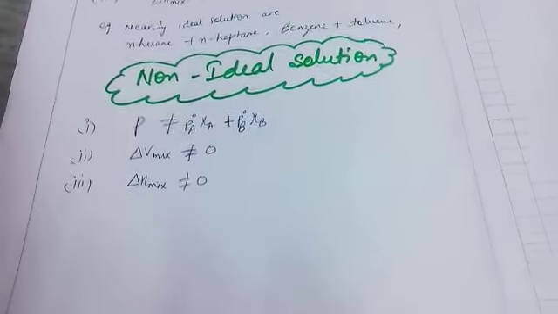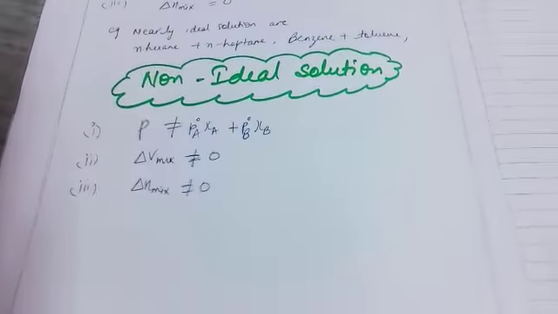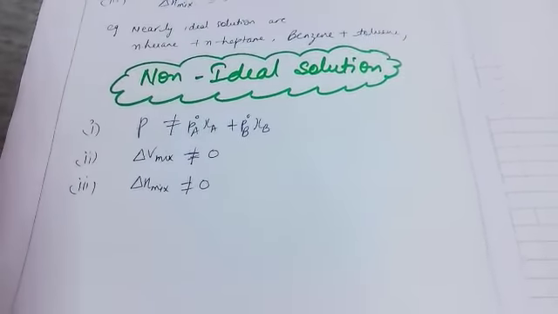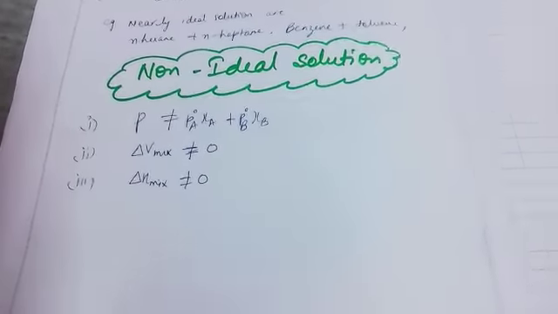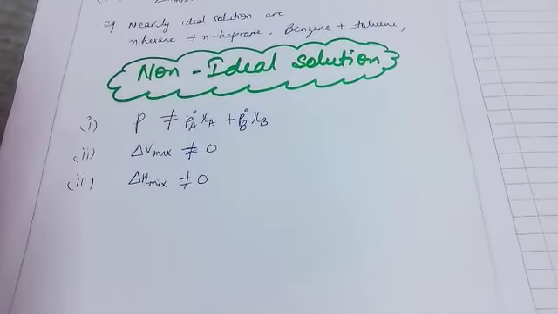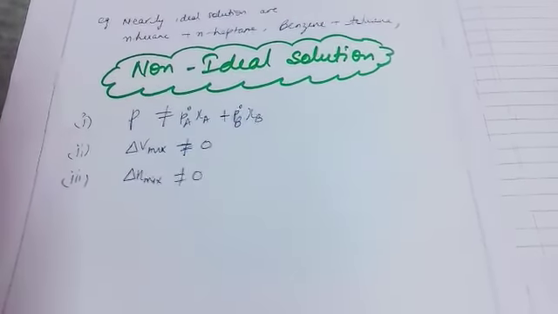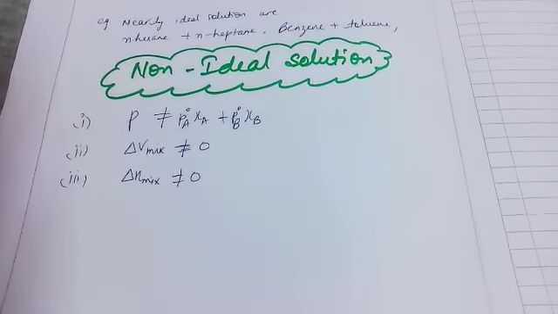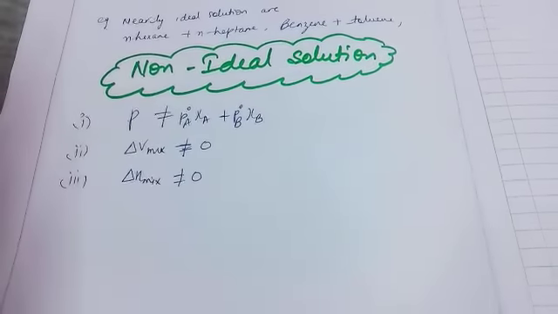On these bases, because it's not equal to 0, we have two types of non-ideal solution, since the value is either positive or negative. One is the solution showing positive deviation from Raoult's law, and another is the solution showing negative deviation from Raoult's law. That I'll explain in another video. Okay, thank you.